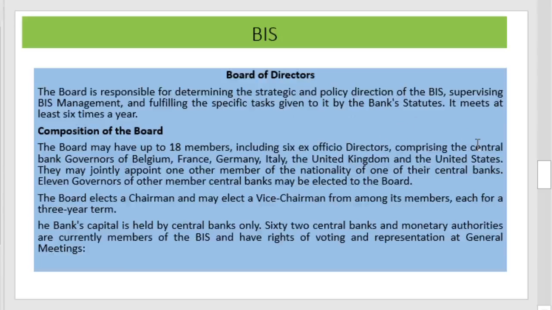It is composed of 18 members, including 6 ex officio directors comprising the central bank governors of Belgium, France, Germany, Italy, UK, and United States. They may jointly appoint one other member of the nationality of one of the central banks. The board elects a chairman and may elect a vice chairman from among its members.